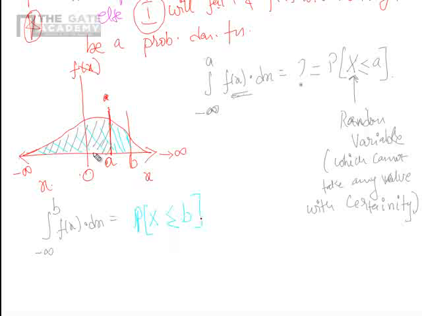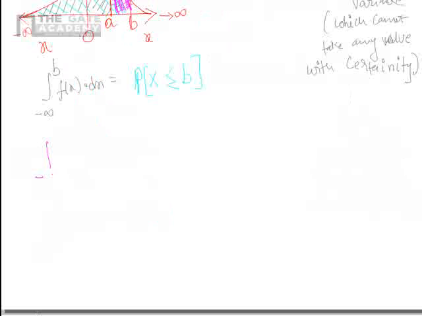Now I am going to ask you one interesting point here. What is this area, the one I am currently shading? That is nothing but integral a to b f of x dx. This is nothing but the probability that x lies between a and b.